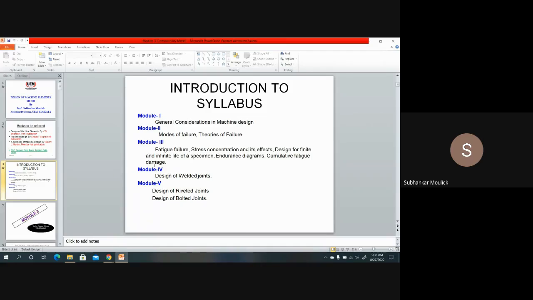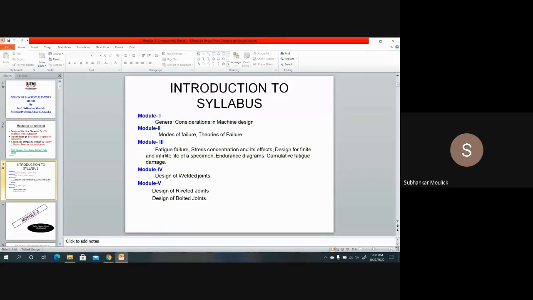Let me give you a brief of what we will be doing in the third module. The third module basically deals with design of a mechanical component subjected to fluctuating stresses, subjected to fluctuating load.